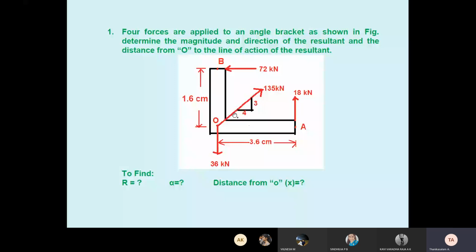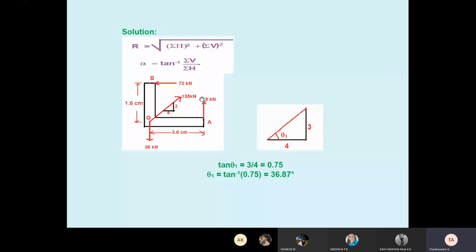You see here, very interestingly I explained. We know the resultant formula, okay? So we want to find the angle of the 135 kilonewton force. So 3, 4, 5, no? So I marked theta 1. So we know tan theta. Tan theta equal to what? Opposite by adjacent side, 3 by 4. So theta 1 equals tan inverse of 0.75. This is our first duty.